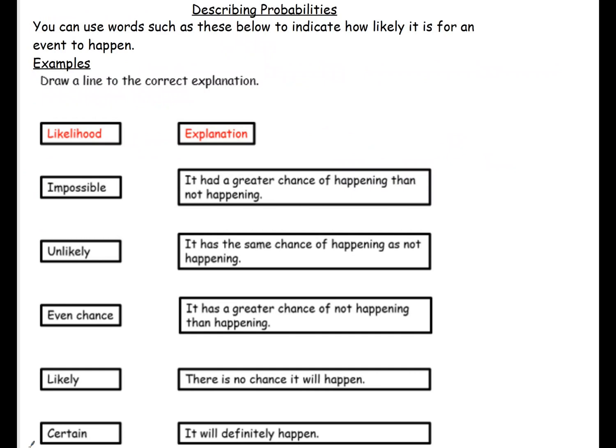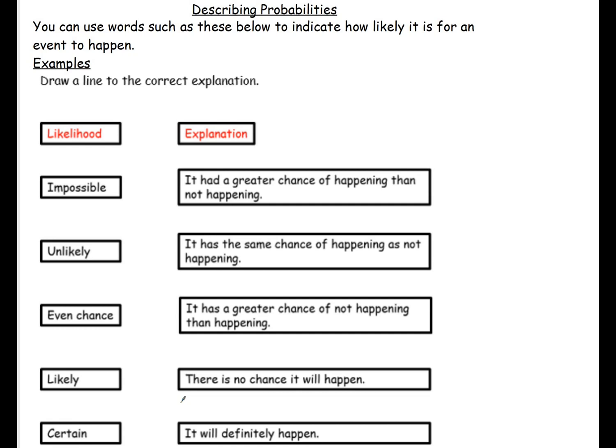Let's look at describing probabilities. So you can use words such as these below, the likelihood, to describe how likely something is to happen. So by describing the probability. Now we know already that probability is how likely something is to happen. So if something has a low probability, then it's unlikely to happen. Or if something has a high probability, it is likely to happen. So here we've got these 5 words: impossible, unlikely, even chance, likely, and certain. And these explanations over here match with one of these